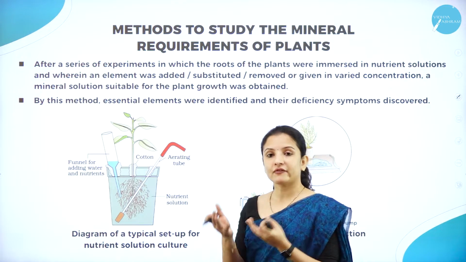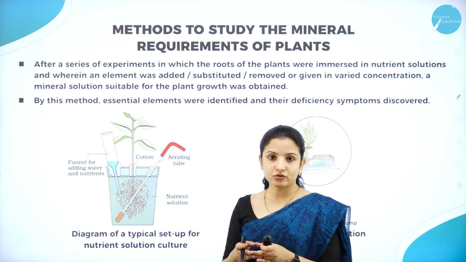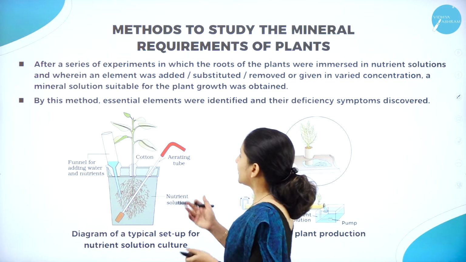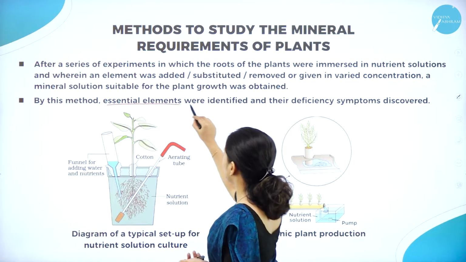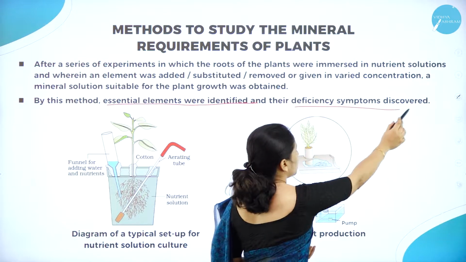Therefore, a clear picture emerged as to which are the essential micronutrients and macronutrients needed for the plant. By this method, the essential elements were identified and their deficiency symptoms were also discovered.